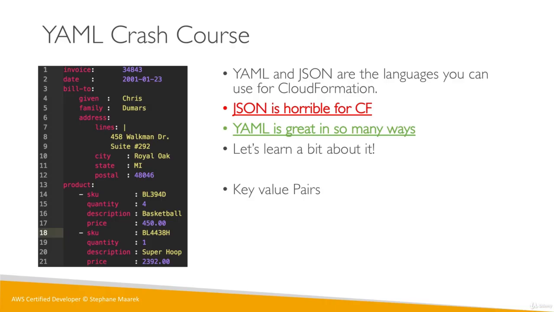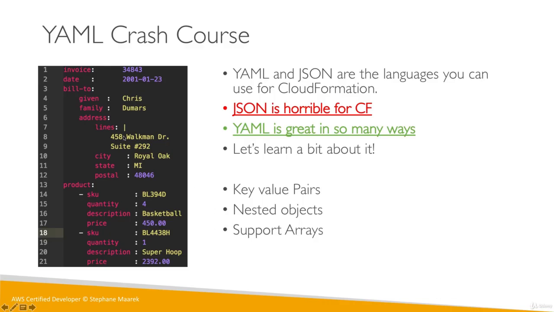If I ask you, what are the quantities of the product we've ordered, you can look at product, and then you can look within the product. There's a list of quantity, and we have 4 and 1. So you get the idea, right? With YAML, we're able to have key value pairs at top level, but also nested objects. It has support for arrays. So if we look at product, you can see here that there's a little minus sign, and that means array. So the product is an array of SKU, quantity, description, etc.